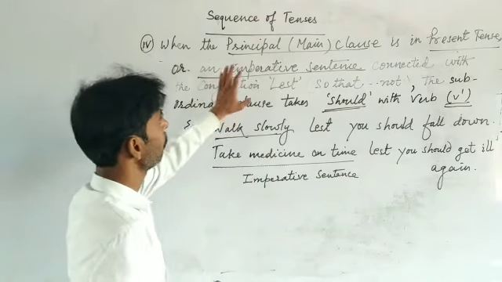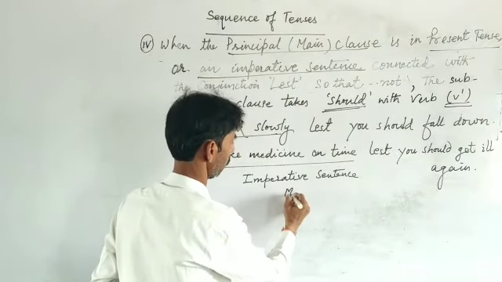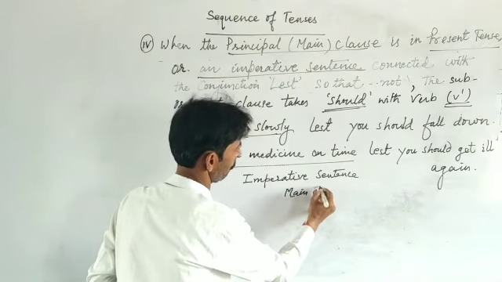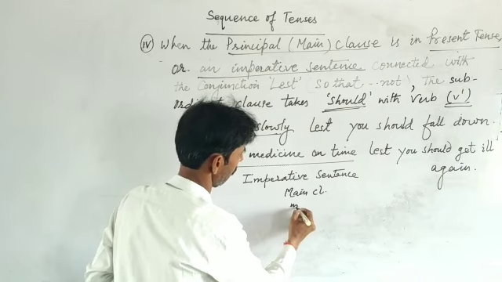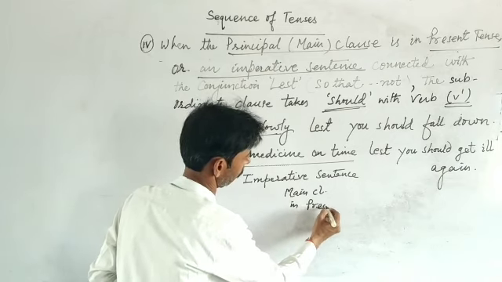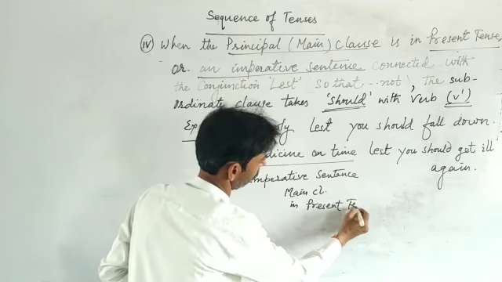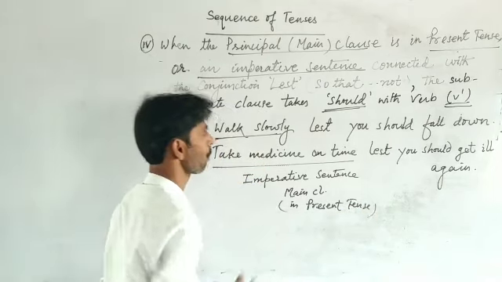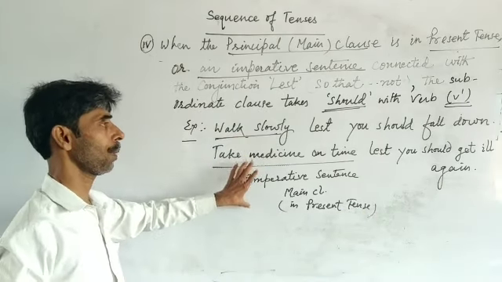This is the main clause in present tense. The main clause that is in present tense.